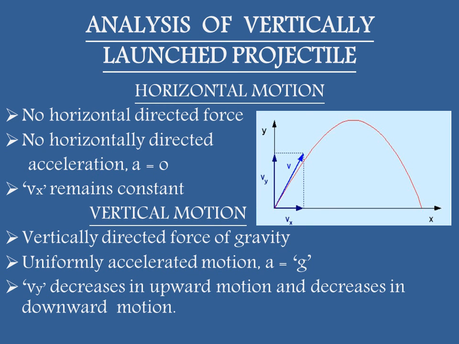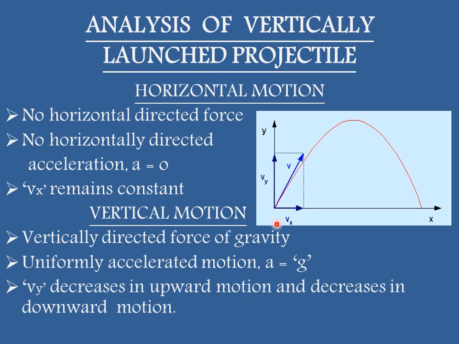Vertically launched projectile can be studied easily by resolving its horizontal and vertical components which are independent of each other. As the object will be thrown up making a certain angle with the horizontal, its velocity is resolved into its horizontal component Vx and vertical component Vy. Along the horizontal motion, since there is no force, therefore there will be no acceleration. a will be equal to 0 while Vx will remain constant.